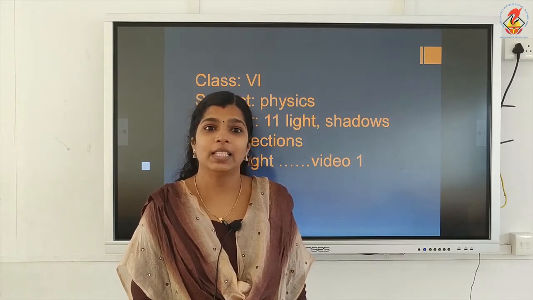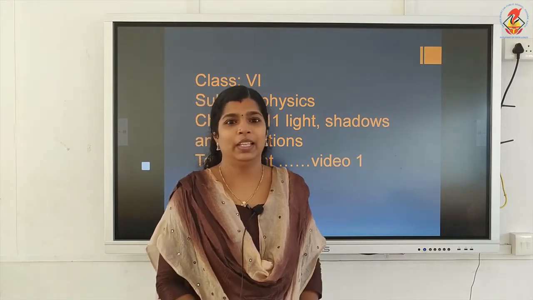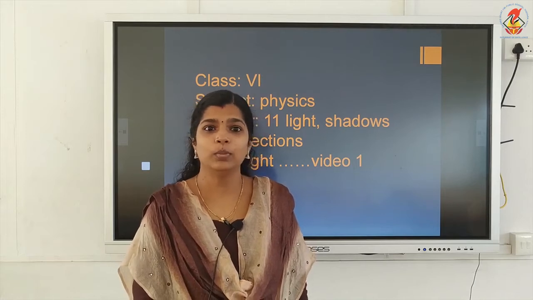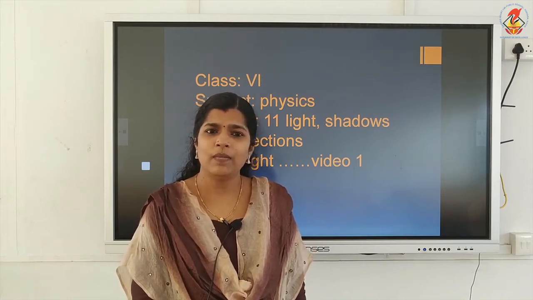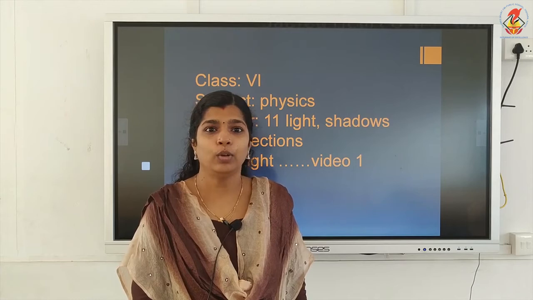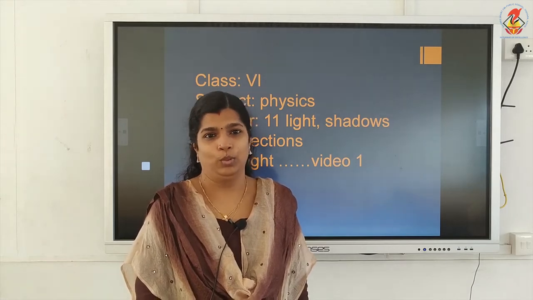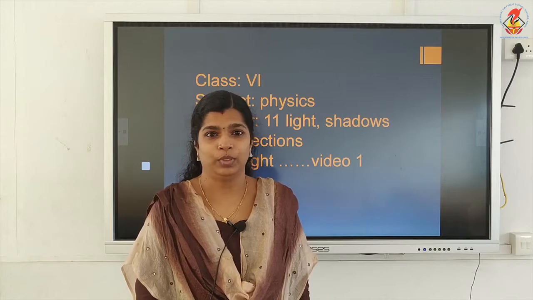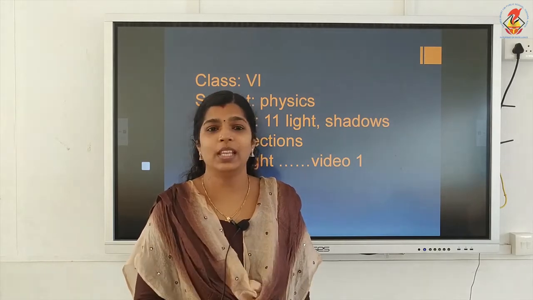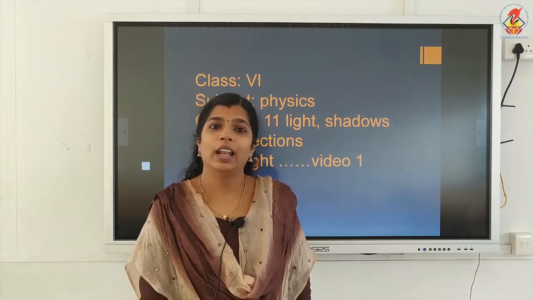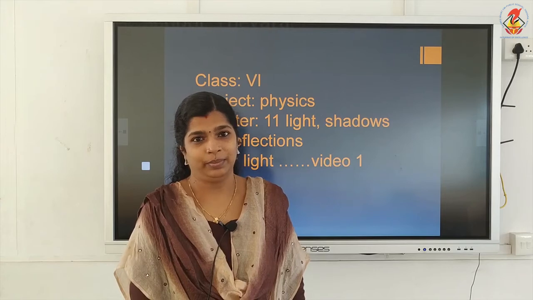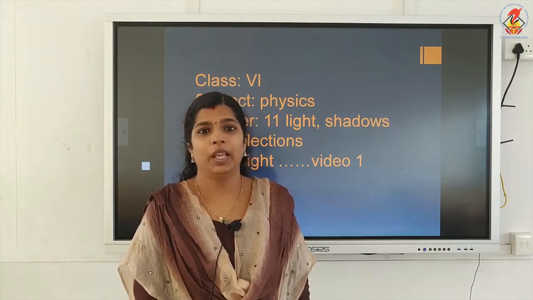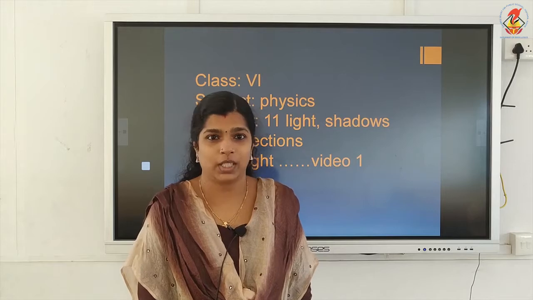Okay, that is light. Now you tell me, can we see anything in a dark room? No, we can't see anything in a dark room. So, if you want to see an object, then light should be there. Then only we will be able to see objects.